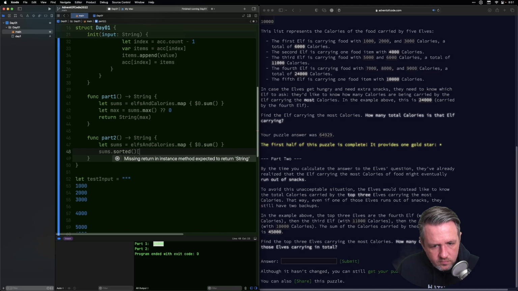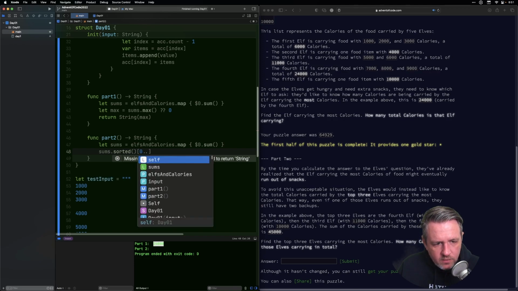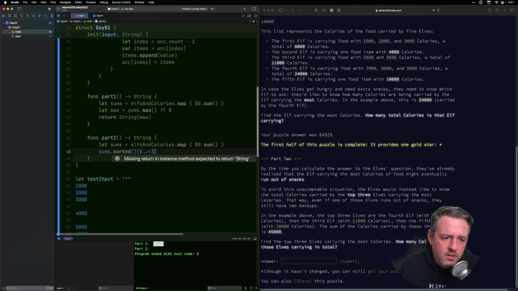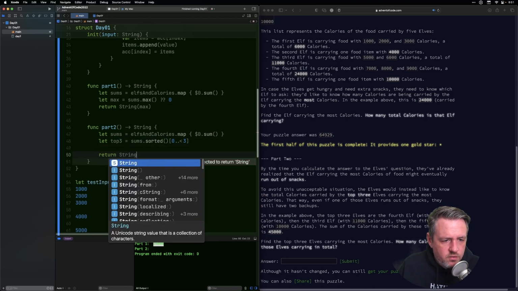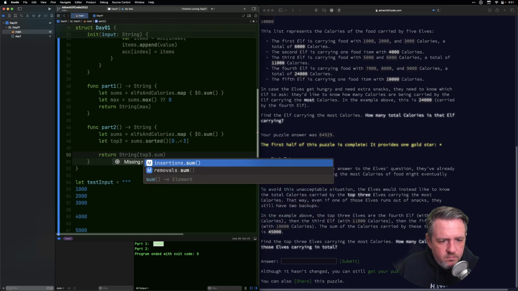I'm reluctant to do this, let top 3 equals that, because what if you don't have enough? Return string top 3 dot sum.